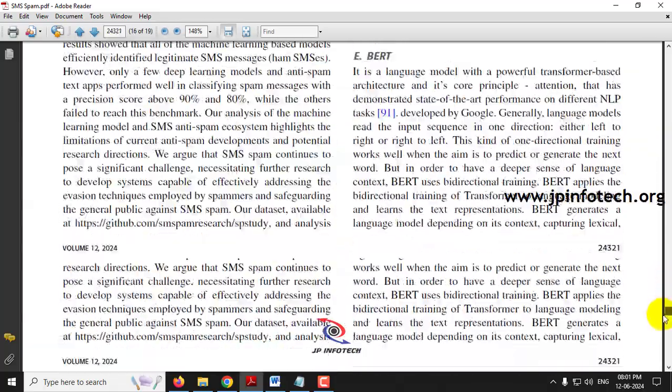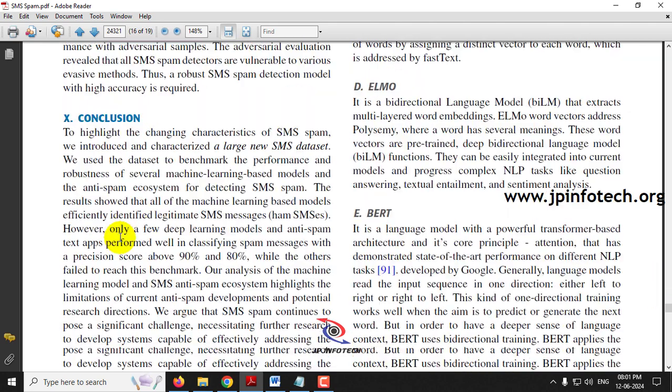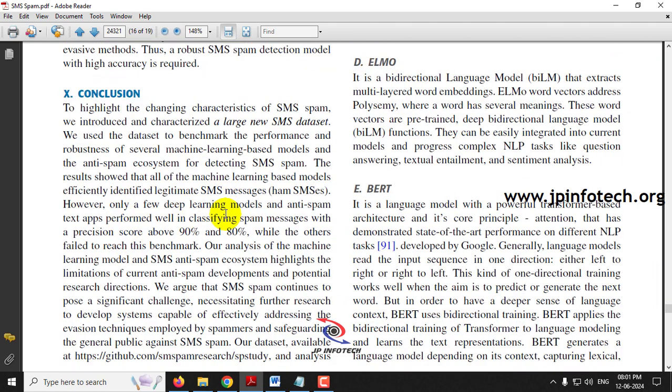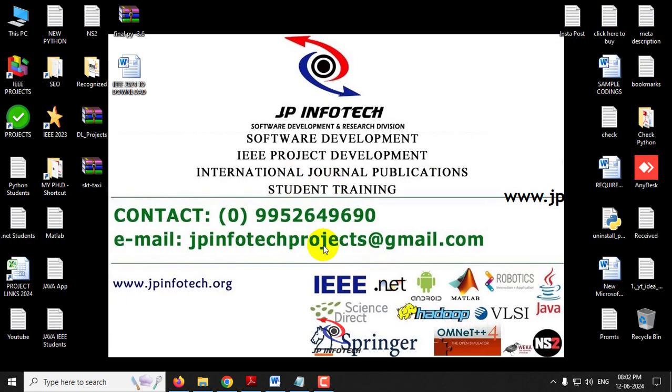Now in the conclusion, you can see that they have concluded that only a few deep learning models have performed well in classifying the spam messages, with a precision score of about 90 and 80%. With this value we are going to enhance the system. So now let us see about our proposed system from the base paper.